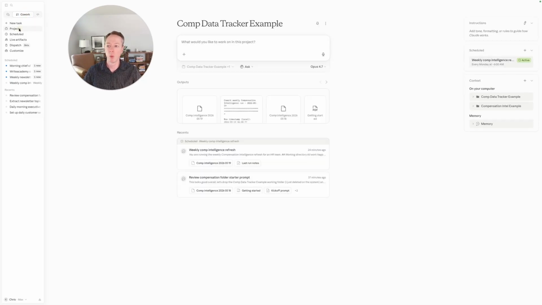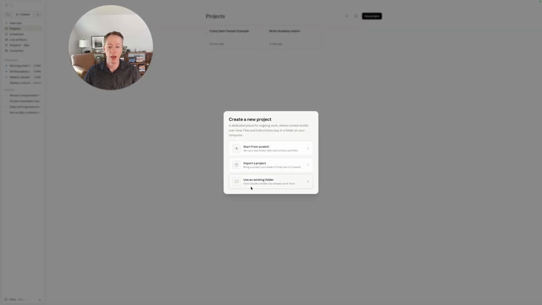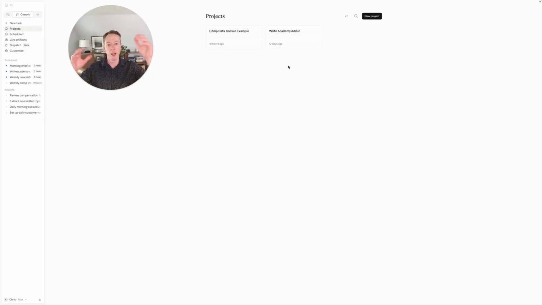But we'll go over into Cowork and we'll go into projects. And what I did here is just create a new project, and I used an existing folder. And I did this once I'd downloaded the file, unzipped it, and I actually put the file onto my desktop.